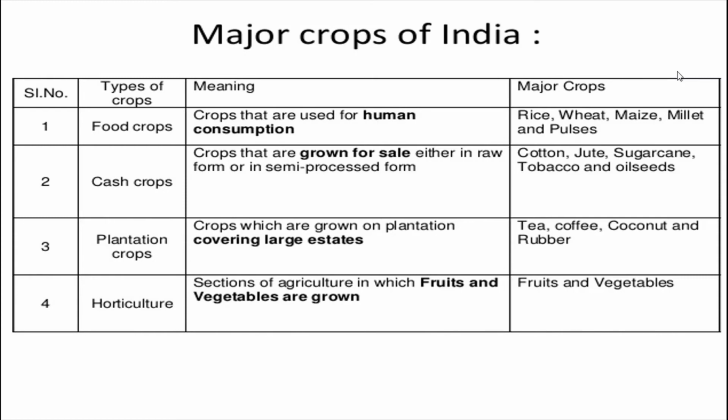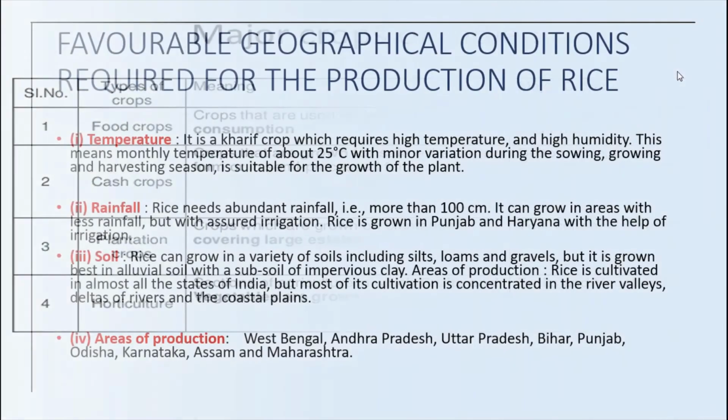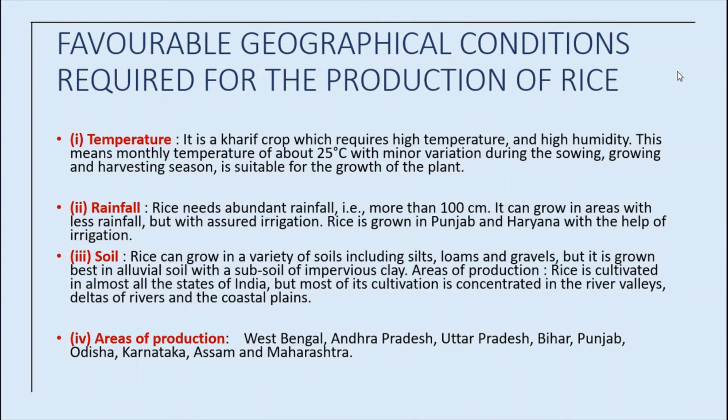Yes. Next, now we are going to see about the crop rice. Actually, rice is the staple food crop of a majority of the people in India. Yes, of course, especially in South India, the staple diet is rice only. Our country is the second largest producer of rice in the world after China. So China is the largest producer of rice, and after that India.